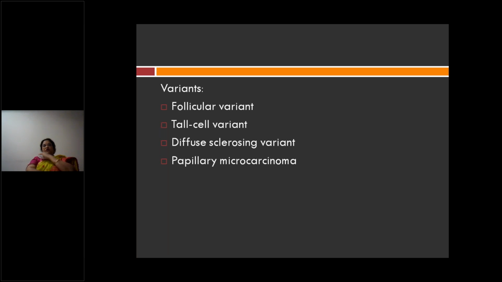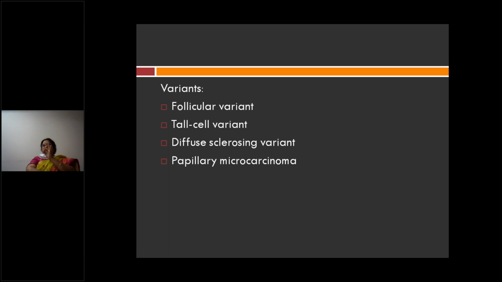Next, diffuse sclerosing variant. So you can see that there is sclerosis of the entire tissue. So that is diffuse sclerosing variant. Papillary microcarcinoma. So what is microcarcinoma here? A very tiny focus of the tumor, around 1 centimeter or less than 1 centimeter. You can see papillary carcinoma.